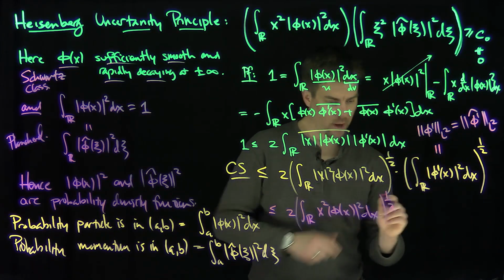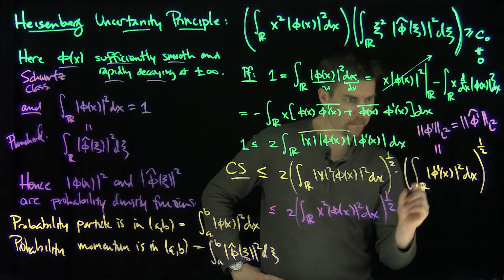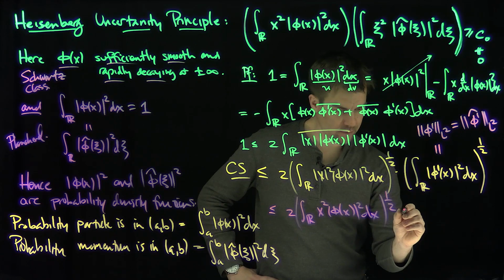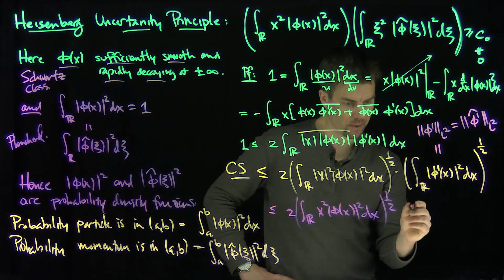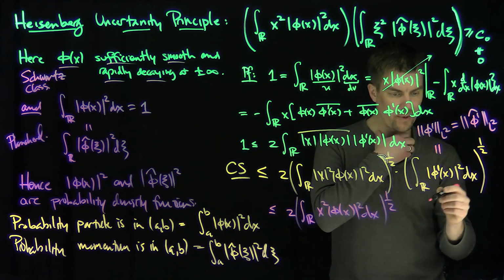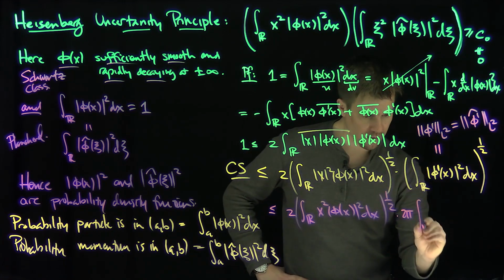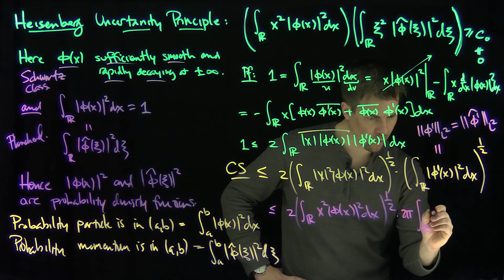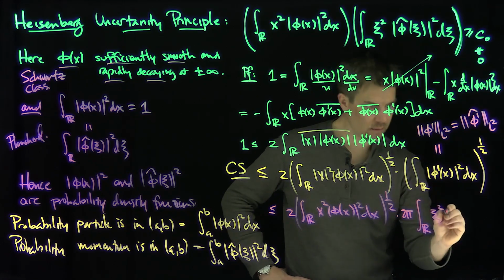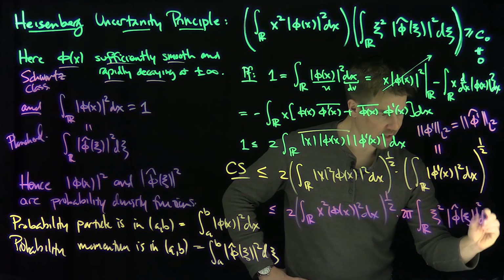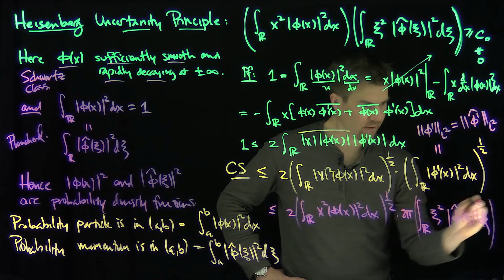So I'm going to be able to pull out a 2 pi, and then modulus xi squared, right? So this is going to be a factor of 2 pi squared, but it's homogeneous, right? So I can pull that out, pull the 2 pi squared out. So I'm going to get 2 pi, and then integral over r of xi squared, phi hat xi squared dxi to the power 1/2.